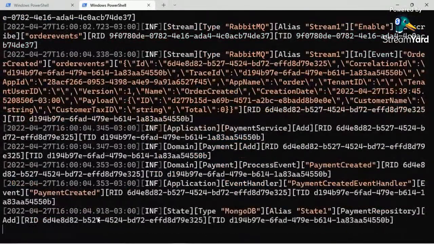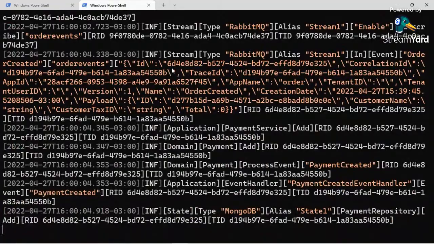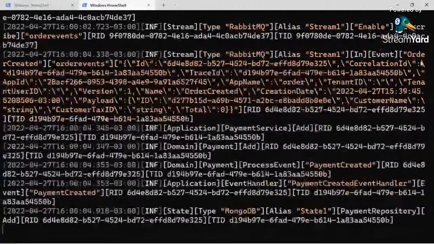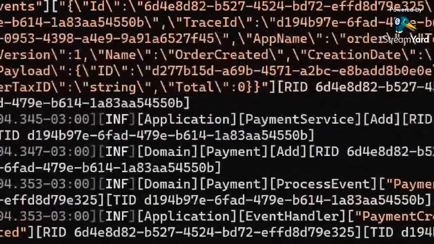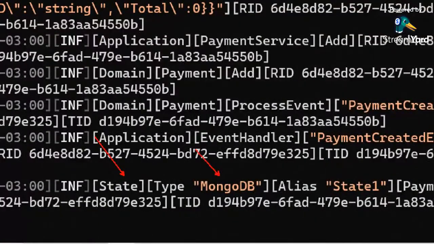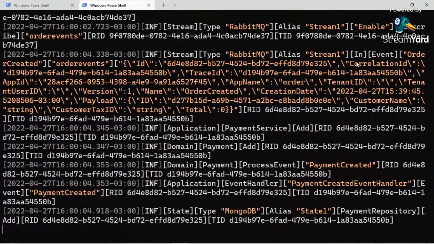So as soon as the application runs, check it out. Let's watch together what happened here. Okay, my payments microservice is up and running, and our stream adapter just received an event. So our stream adapter received an event called order created, and it goes to the application layer, domain layer, and so it goes to the state MongoDB, and here finishes the processing. Our processing finishes here.